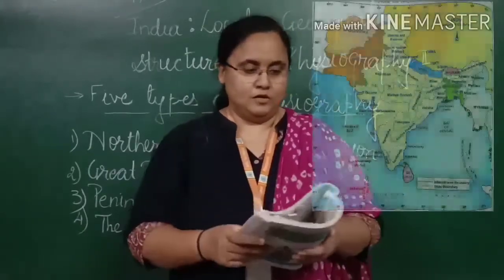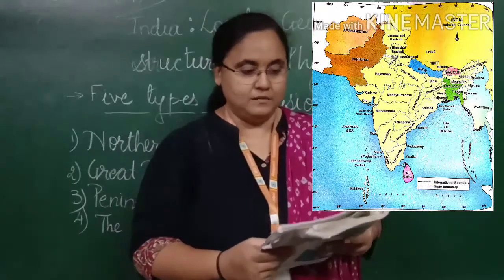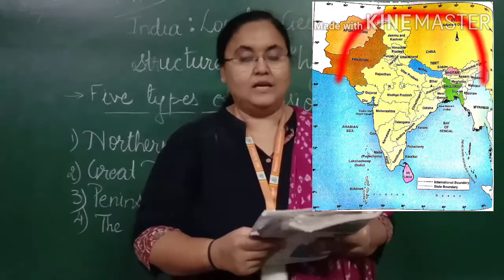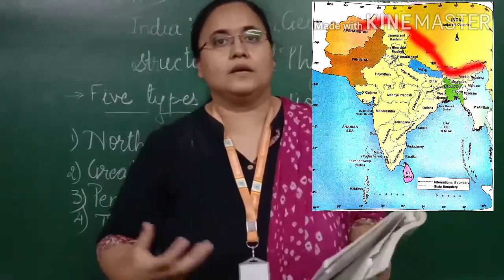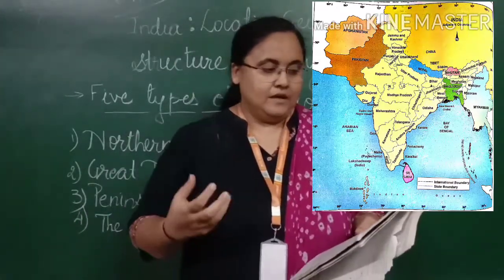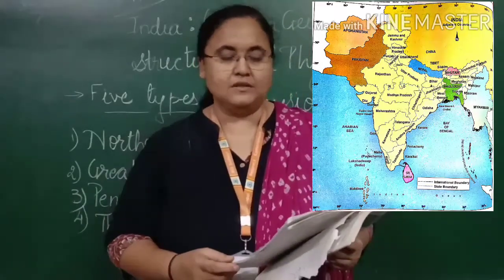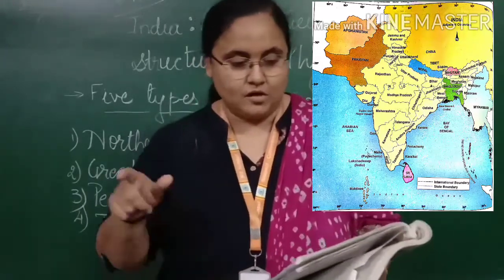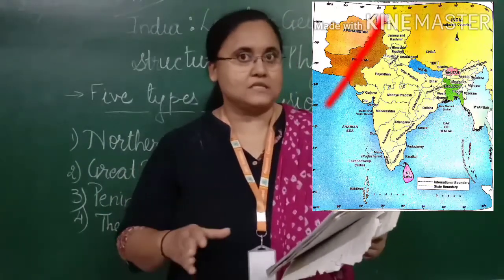Okay, so to begin with the northern mountainous region, this is an important natural region of India. It is known as the Himalaya mountain system, and we have already seen in the previous video how the Himalaya came into existence. It has spread over 2,400 kilometers in the west-east direction in the north. I hope you remember how to identify the direction. So according to that, the Himalaya is spread in the west-east direction.